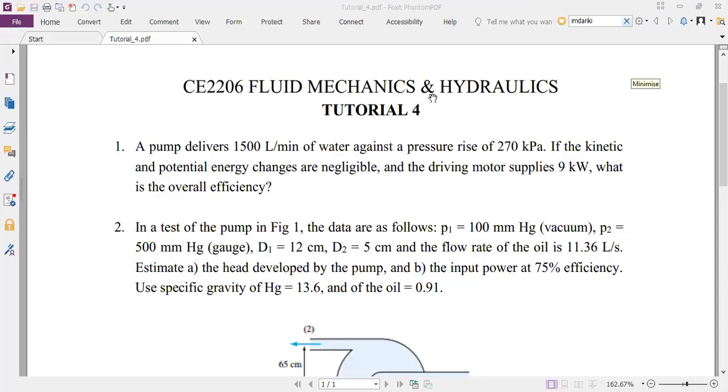But now I'm asking you, we've already come to a situation where we have, okay, so let me write: efficiency eta equal to power gained by fluid divided by input power. Input power is 9 kilowatt. We want to find out what the power gained by the fluid is. How will we do that given the information? That's the question.